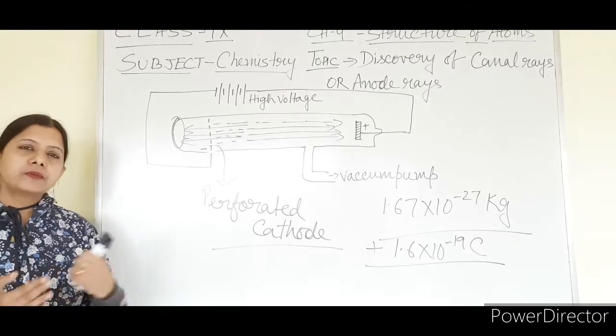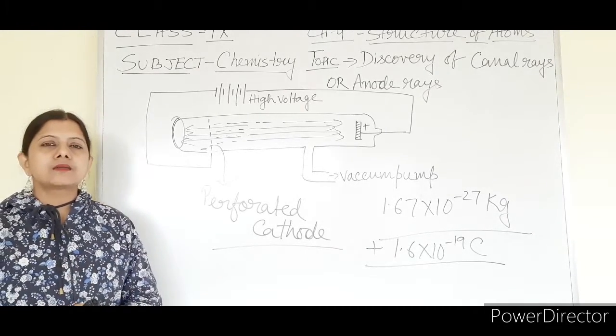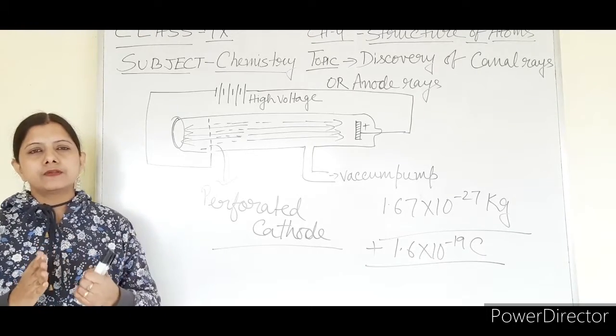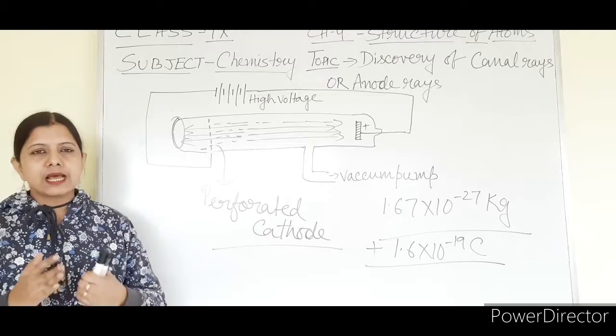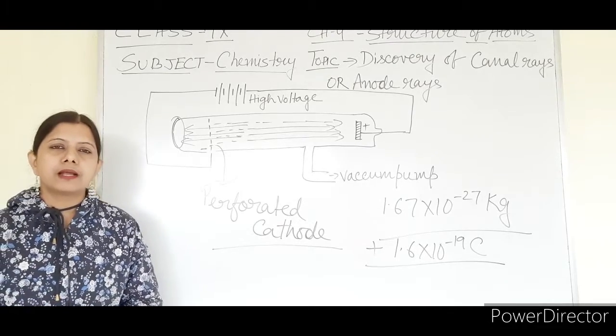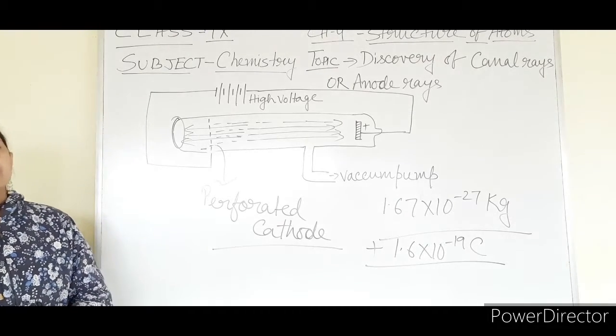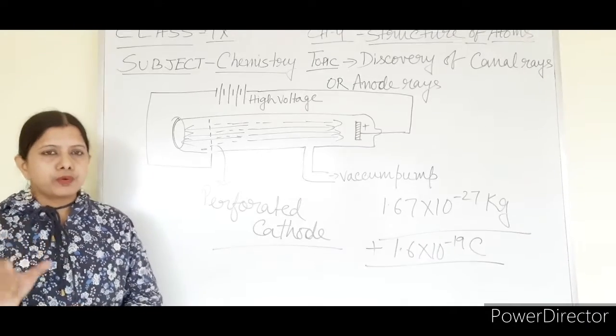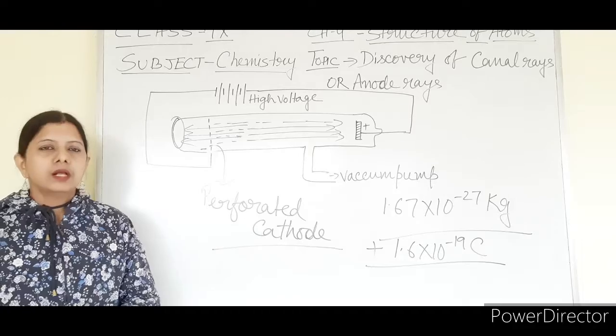In the previous video we learned that the mass of an electron is 1840 times less than the mass of a hydrogen atom. So we find similarity in the mass of the proton and the hydrogen atom.